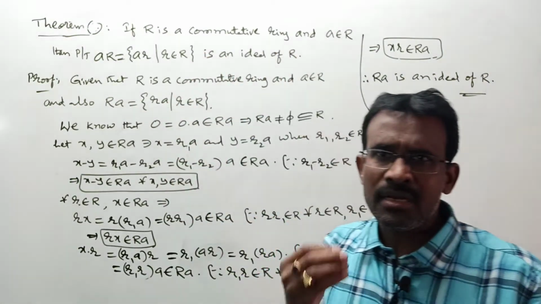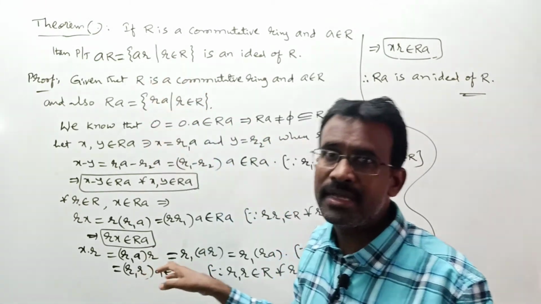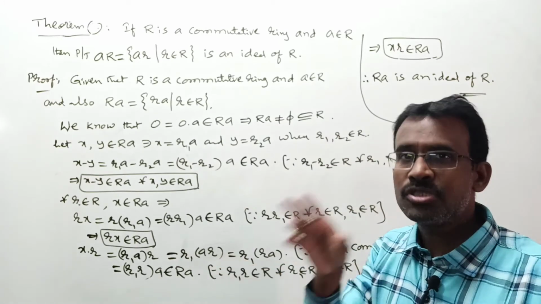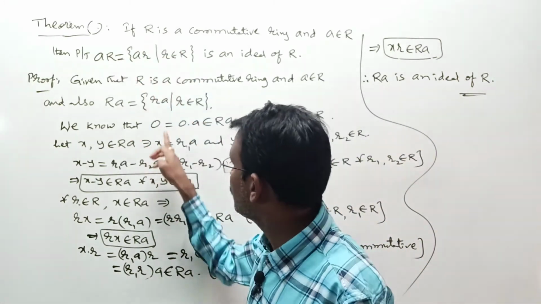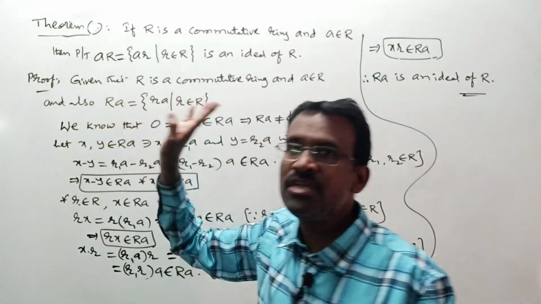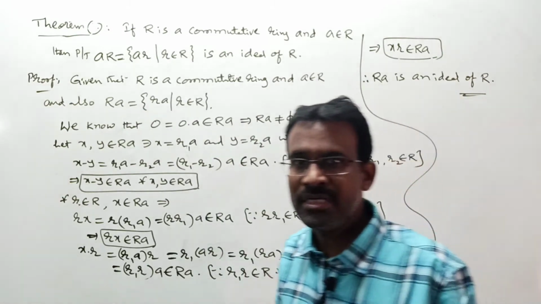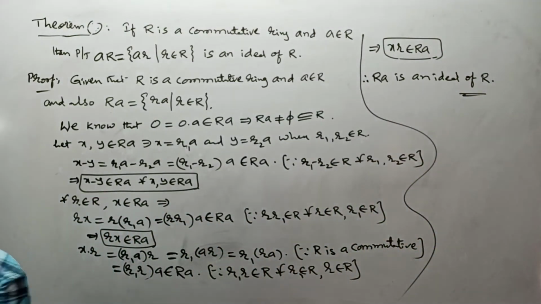But in our material, in our notes, I have done this proof already. Once go through it, you can easily understand. I am not doing this, but this and this one are the same, no change at all logically. Here the AR set, there the RA set we proceed. Nothing changes there. This is about your theorem number 4 related area.